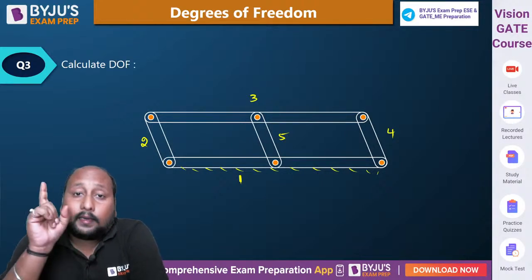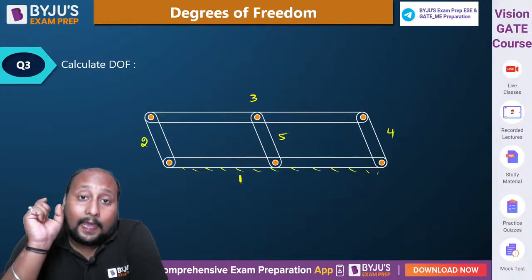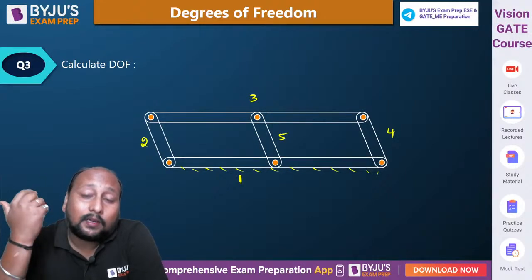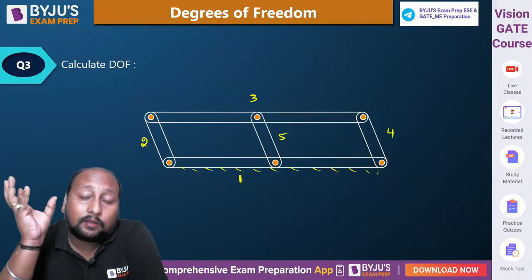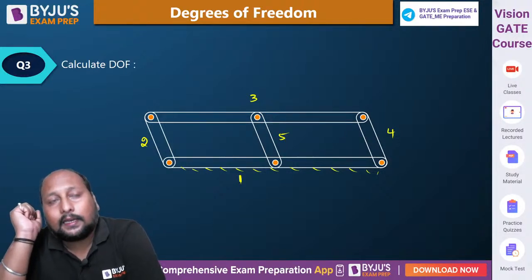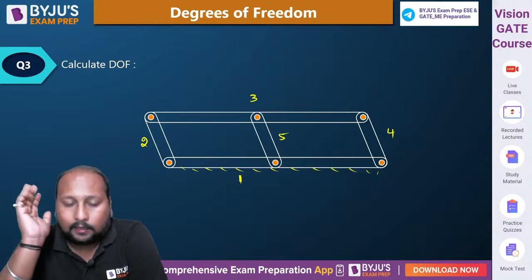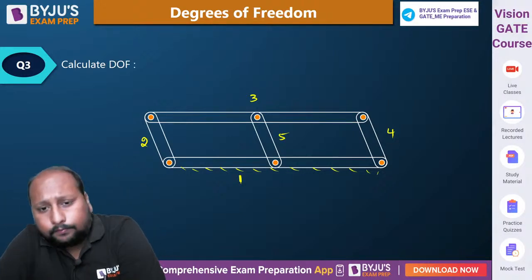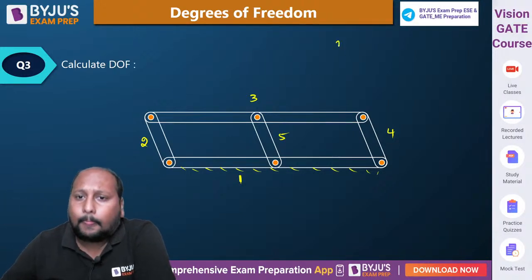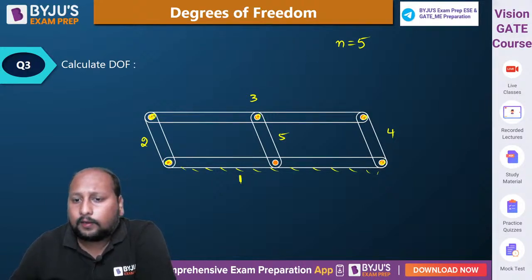Calculate. अब देखो, links, kinematic link क्या होता है? First definition that we have seen. Every link must be having some restriction, must provide some restraints. Then only we will be calling this a link. अगर restraints provide नहीं करा, then we won't be calling it a link. ठीक है, ये ध्यान रखिएगा. Now calculate the degree of freedom. Number of links is equal to 5. Number of lower pairs 1, 2, 3, 4, 5, 6.